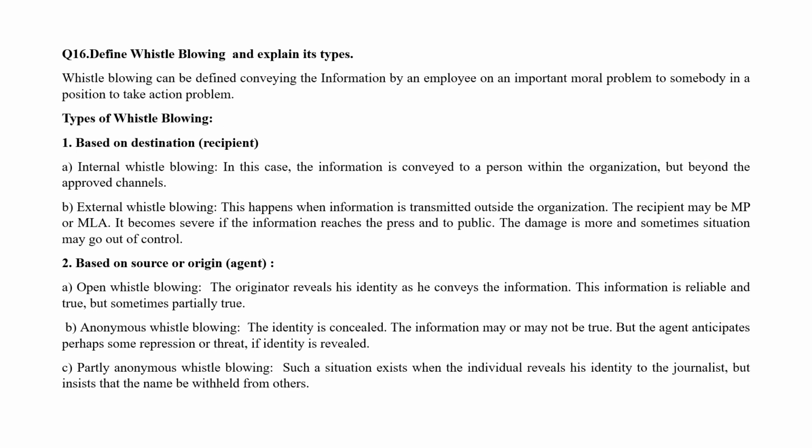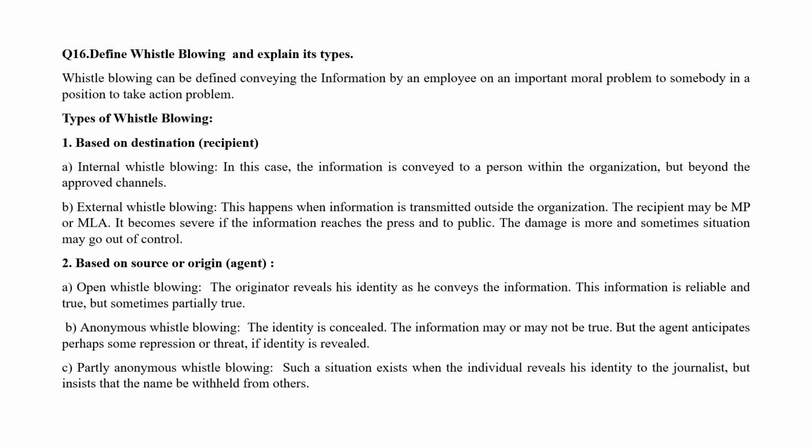Second is based on source or origin, that is, the agent. Under this, three are there: open whistleblowing, anonymous whistleblowing, and partly anonymous whistleblowing. Open whistleblowing means the originator reveals his identity as he conveys the information. This information is reliable and true, but sometimes only partially true.